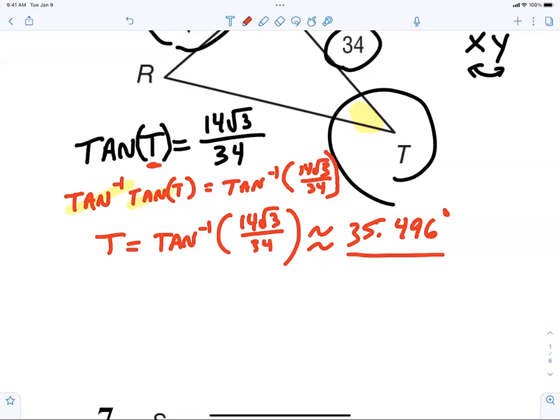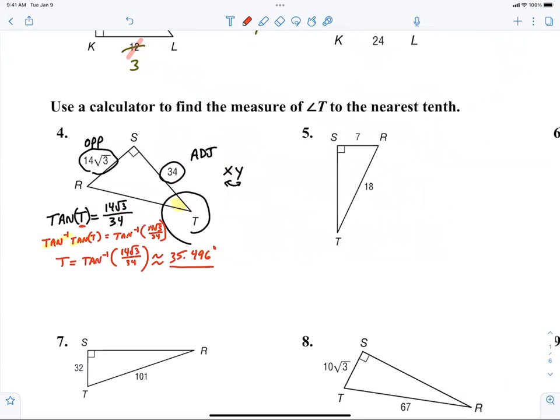All right. So on your notes, if you're looking for an angle, you use inverse sine, inverse cosine, or inverse tangent. That's when you're looking for an angle. When you're looking for an angle, you're using inverse sine, inverse cosine, and inverse tangent. All right. Make sure you got that.